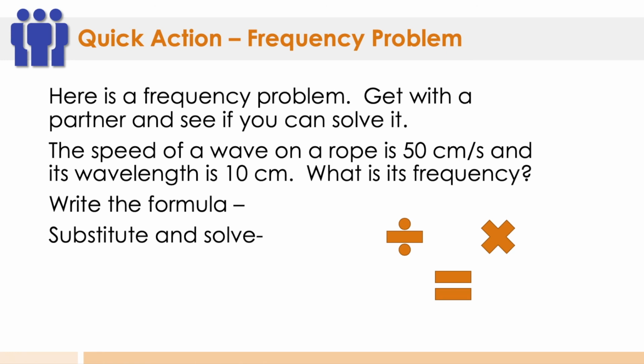So now, I would like you to go ahead and do our last quick activity here. This is a frequency problem, so go ahead and try to do this on your own. The speed of a wave on a rope is 50 centimeters per second, and its wavelength is 10 centimeters. What is the frequency? Write the formula, substitute, and solve the equation.